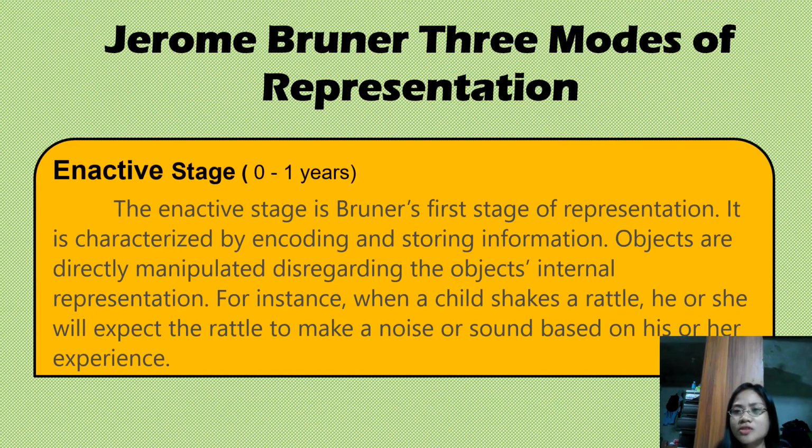Okay, so what are the three modes of representation? First is the enactive stage, from 0 to 1 year old. It is the first stage of representation, characterized by encoding and storing information. Objects are directly manipulated, disregarding the object's internal representation.